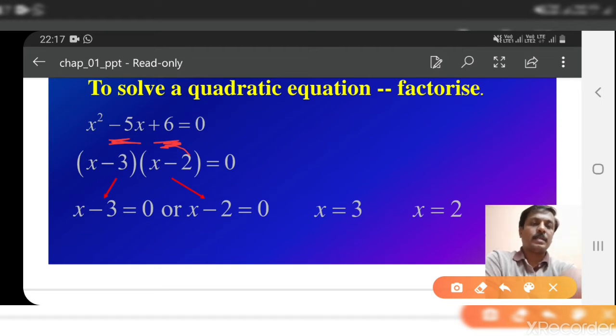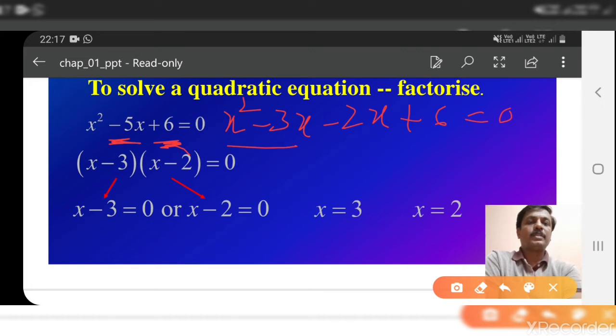Yes, exactly. Minus 3 and minus 2. The sum of minus 3 and minus 2 is minus 5 and the product is 6. So we write this equation as x square minus 3x minus 2x plus 6 equal to 0.